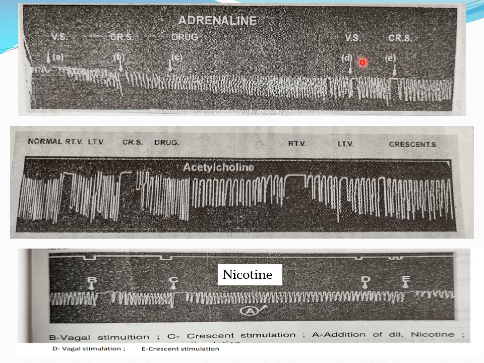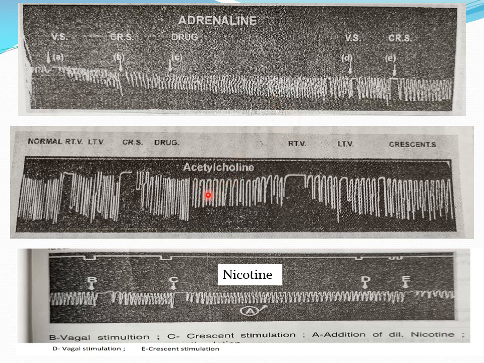So in both examples, we stimulate the vagus, preganglionic parasympathetic fibers, and the crescent, postganglionic parasympathetic fibers, and it leads to inhibition, because the vagus nerve to the heart is inhibitory. Okay, why we did this stimulation of vagus and crescent before and after administration of the drug, we'll discuss later on. Okay, up to this point we studied the effect of adrenaline on the heart, and there is stimulation of the heart. Okay, now coming to the acetylcholine.